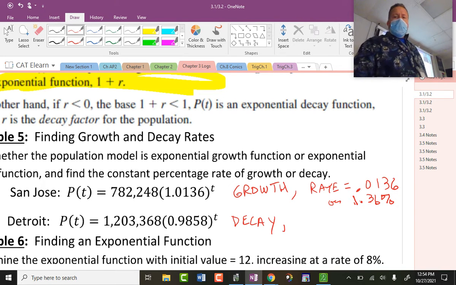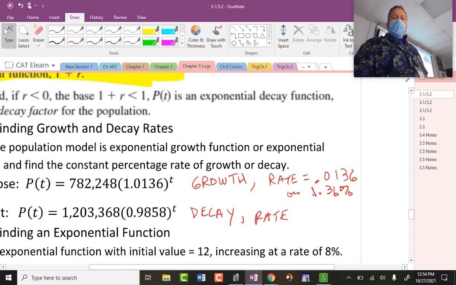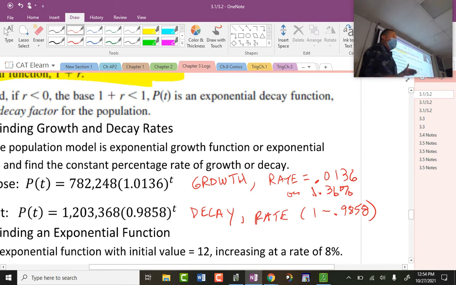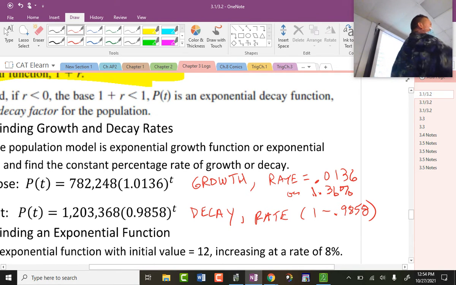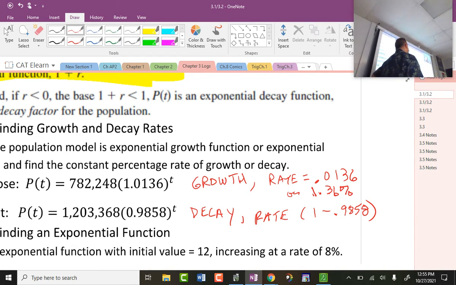So anyway, what is this rate? Now this one requires a little bit more. The rate that it decays, technically we should do 0.98 minus 1. But we're going to do this when we attach the word decay on there. We should know that it's a negative rate. So I'm going to say it decays at a rate of, and then I list it as a positive.